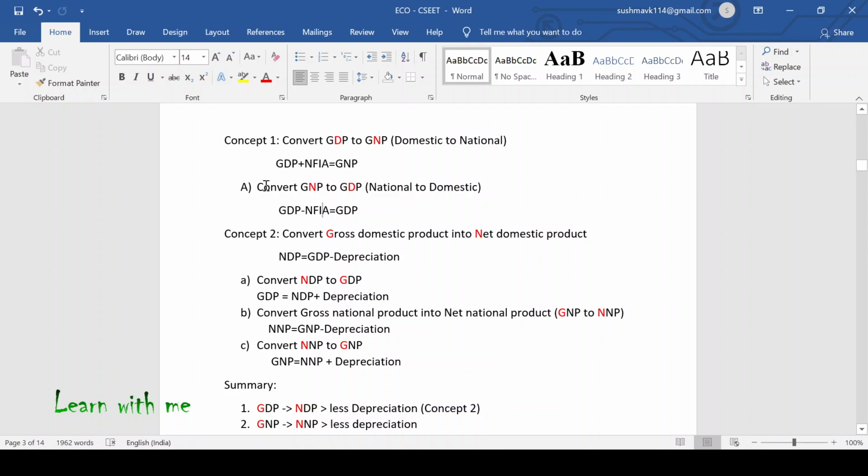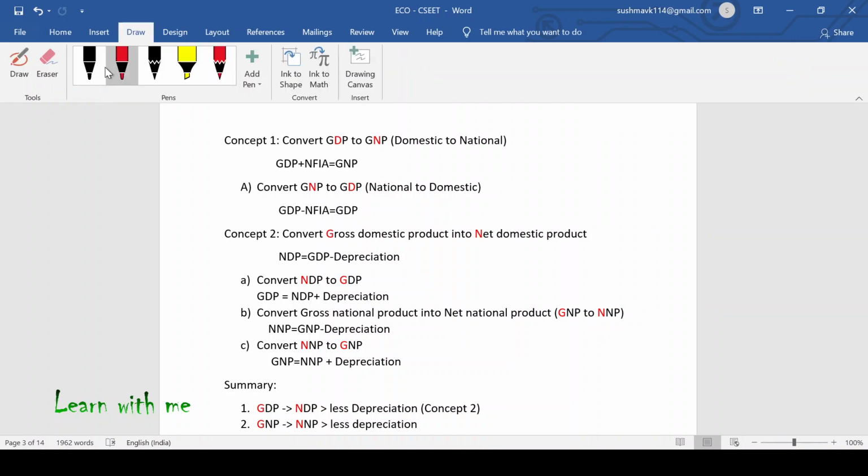Now, let me go to the second question. It is telling me to convert GNP to GDP, national to domestic. If you see this clearly, there is GNP and there is GDP.